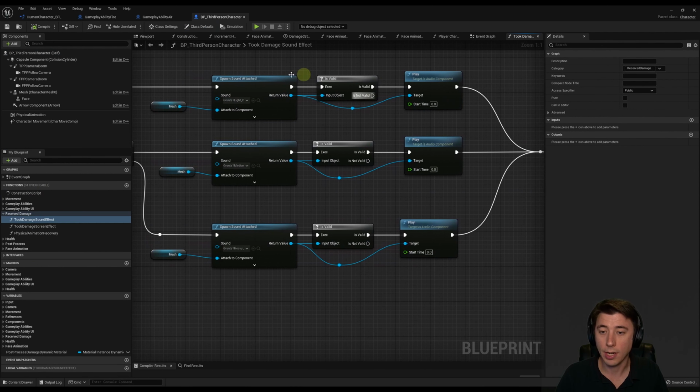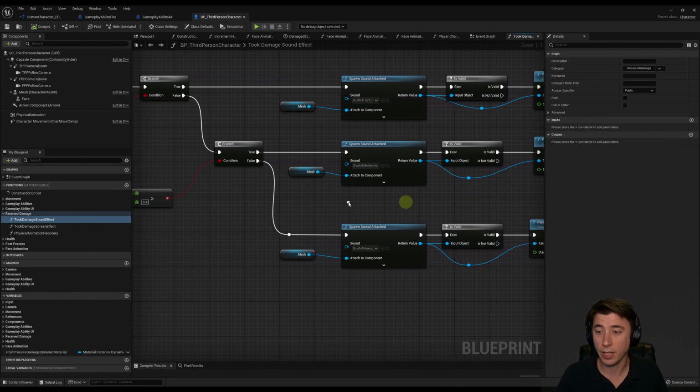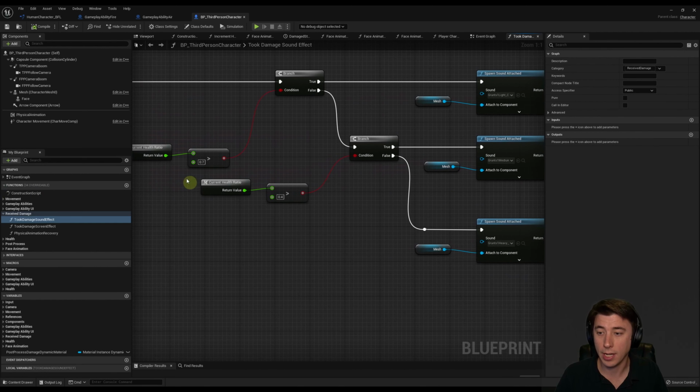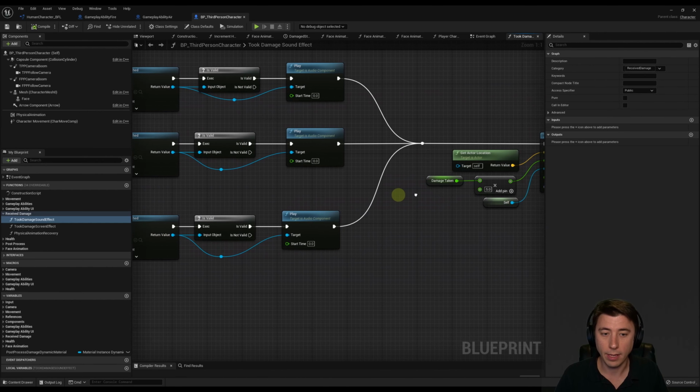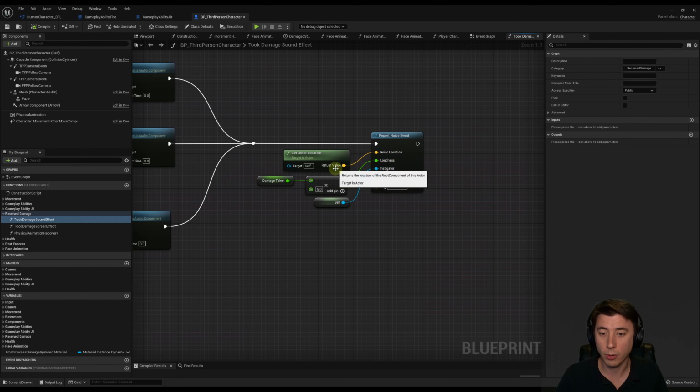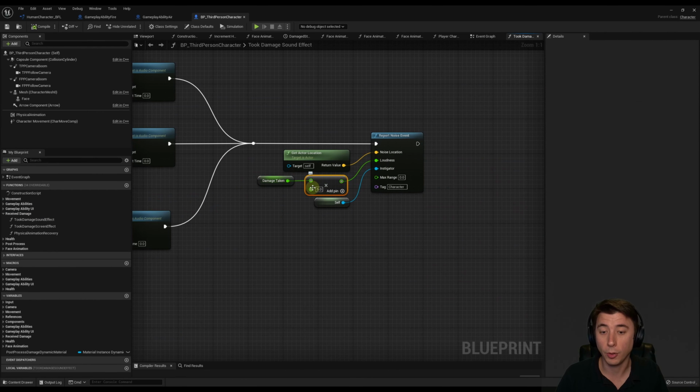So all I did is after each of the 3 sounds that potentially plays, depending on how much damage was actually taken, depending on our current health ratio, at the very end of that chain, I just do a report noise event, I get our damage taken, and I multiply that by 5. Because let's say we took only 20 damage, it's still going to be loud because our player's going, ugh! Now if we took like 80 damage, which is the vast majority of our health, yeah, that's going to be a loud yell. Probably a scream in that case.